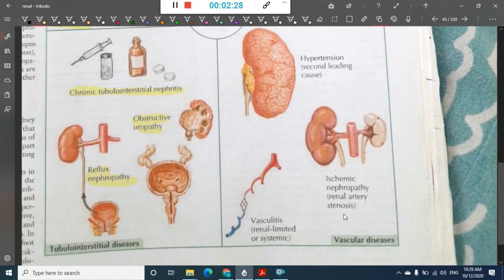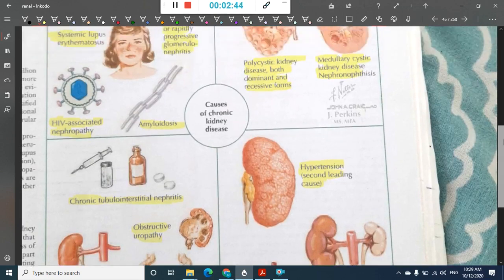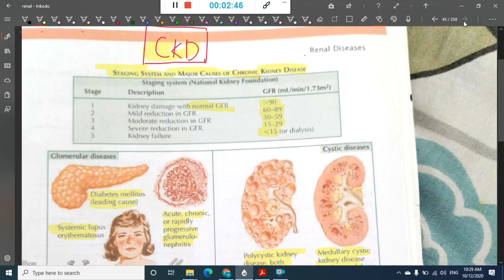Then vascular diseases like hypertension, which is the second leading cause of chronic kidney disease, ischemic nephropathy, that is renal artery stenosis, and vasculitis, which is renal limited or systemic. So we have these many causes for chronic kidney disease.